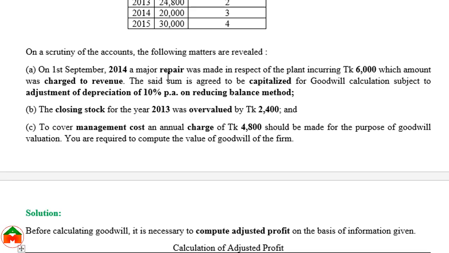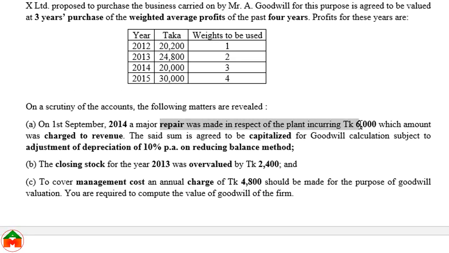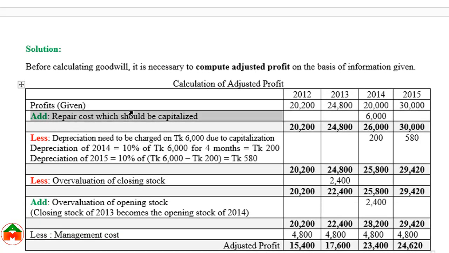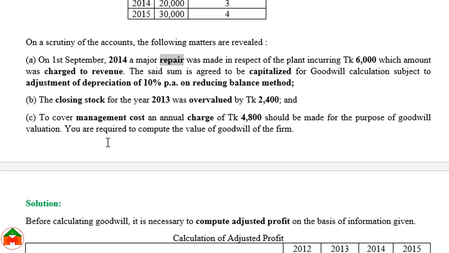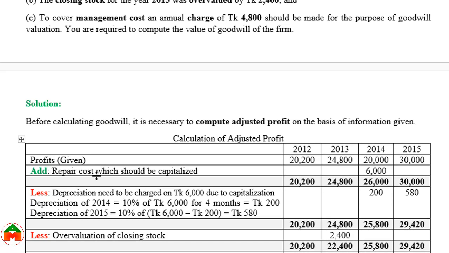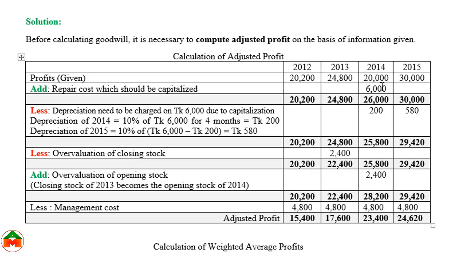The first adjustment is a repair expense, which was already deducted as a revenue expense, but it should not be deducted. That's why we should add it back here. We are adding 6,000, because in 2014 we showed the repair expense as a revenue expense, but it is a capital expenditure. That means at that time we deducted it, so now we add it back to get the actual profit. We are adding this repair cost to the year 2014. So the actual profit in 2014 is 26,000.